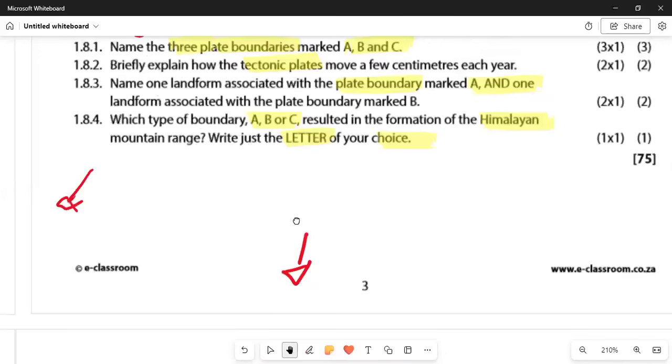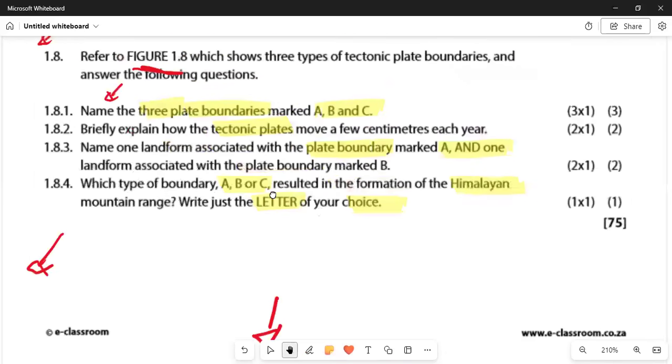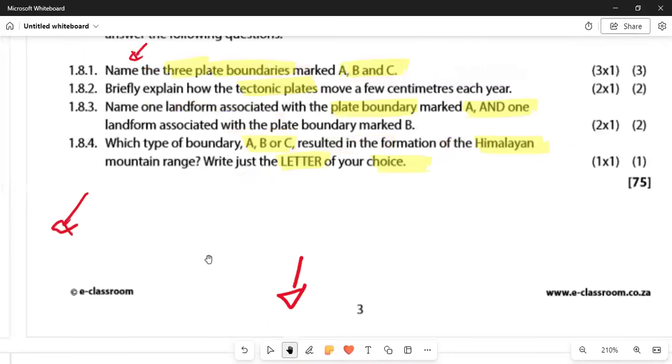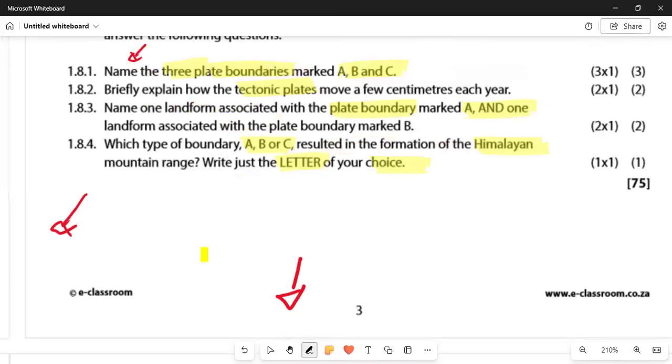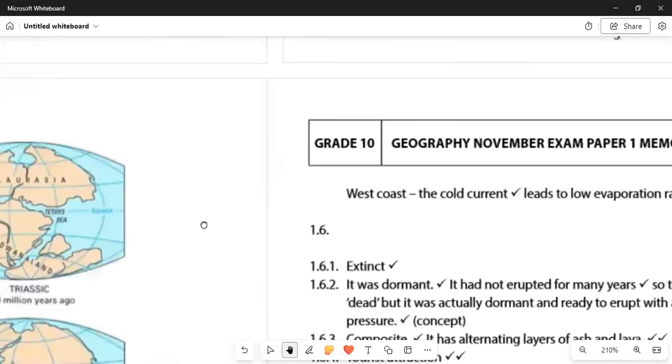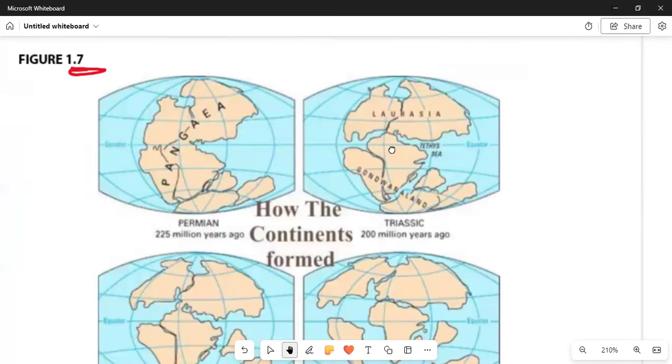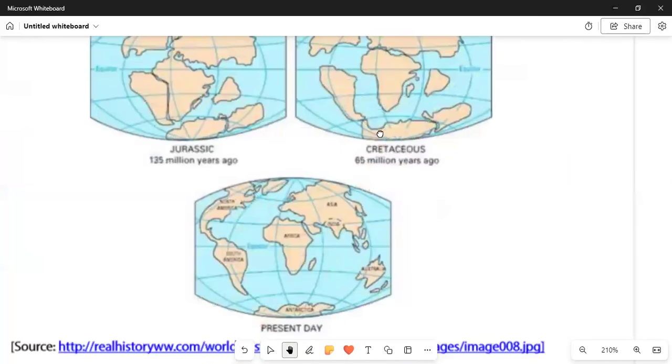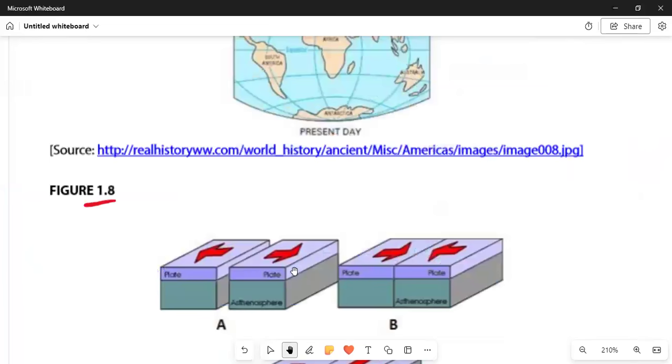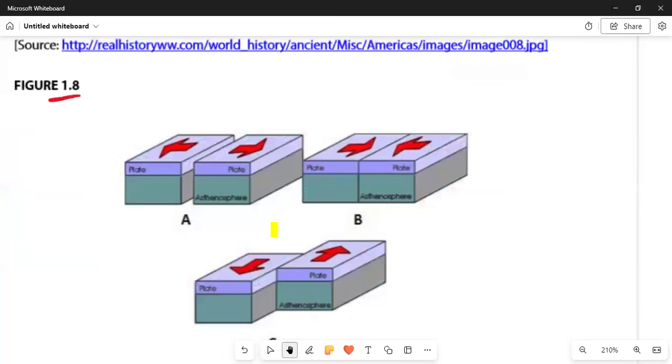Okay. And moving on again, we can see that we have some other question, which is the last question now, in 1.8. It says name the 3 types of tectonic plate boundaries, and answer the following questions. So remember that we had the concept of the tectonic plates. You need to study them. It says in 1.8.1 the 3 plate boundaries are marked A, B, and C. So we can see that this is the tectonic plate diagram. All right. And then it is written A.